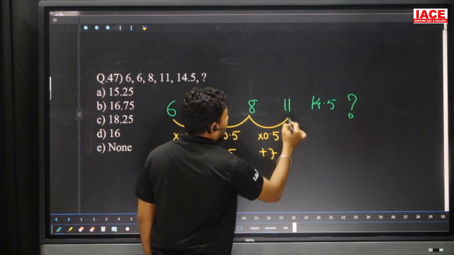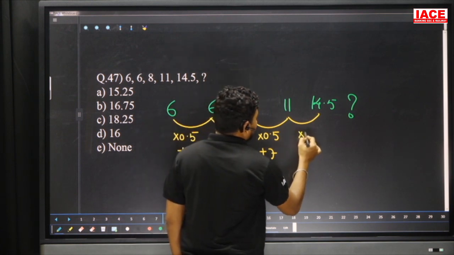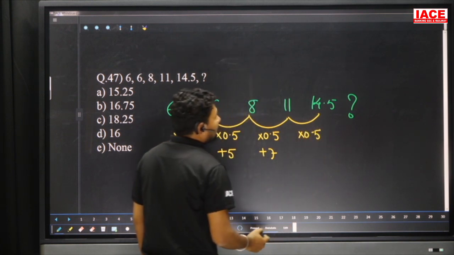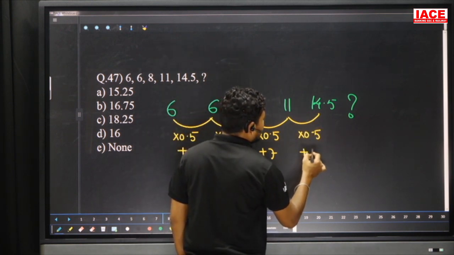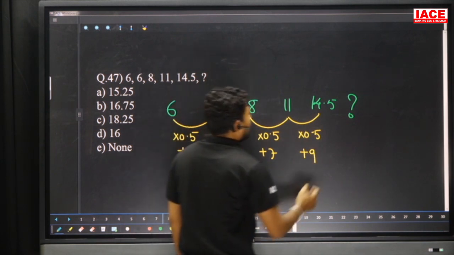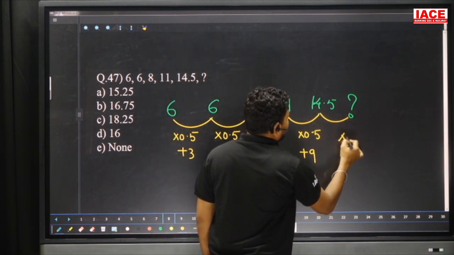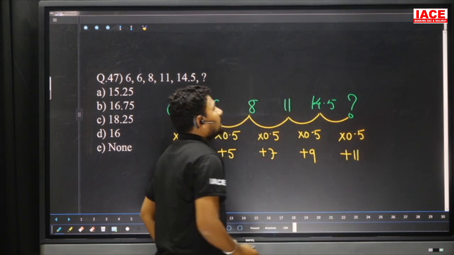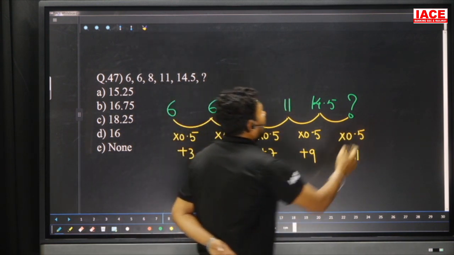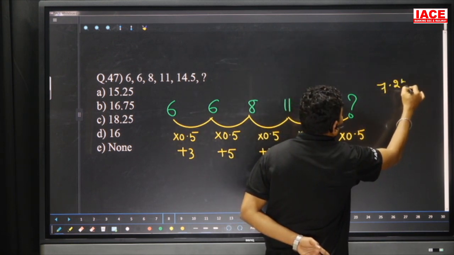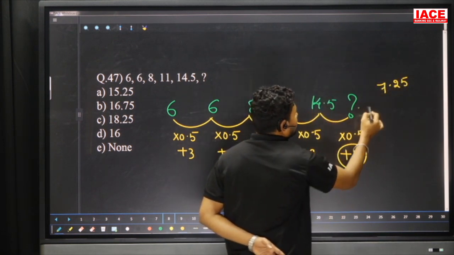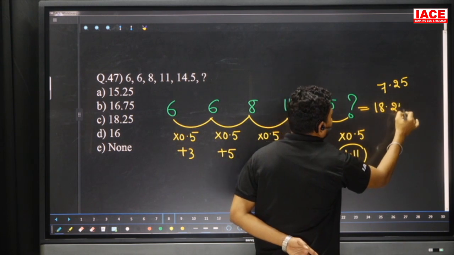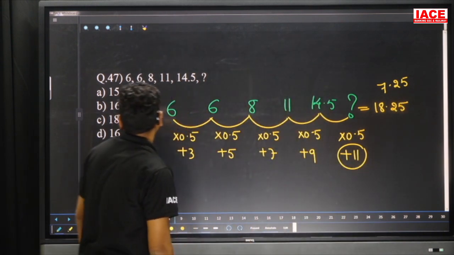4 became 11, what is the number added? 7 added. And here again it is multiplied by 0.5, it is 5.5. 5.5 added became 14.5, what is the number added? 9. And next here it is also multiplied by 0.5 and added extra 11. So half of 14.5 is 7.25. The 7.25 added extra 11 is equal to 18.25. So our option is C here.